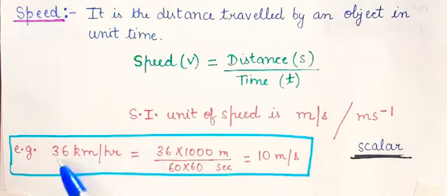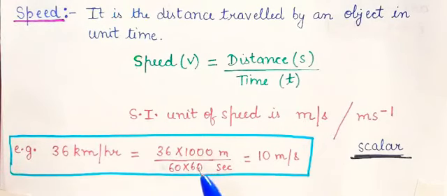So 36 kilometer is equal to 36 into 1000 meter divided by 3600 seconds. When you solve this, you will get 10 meter per second. So this is how you can convert any unit given in kilometer per hour into meter per second, by multiplying by 1000 and dividing by 3600.